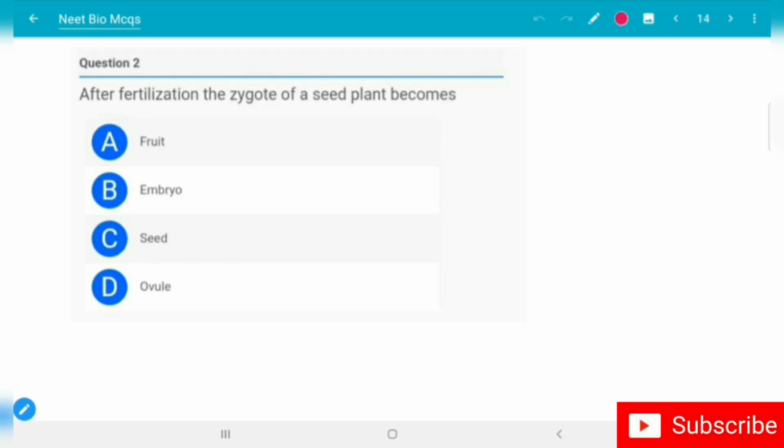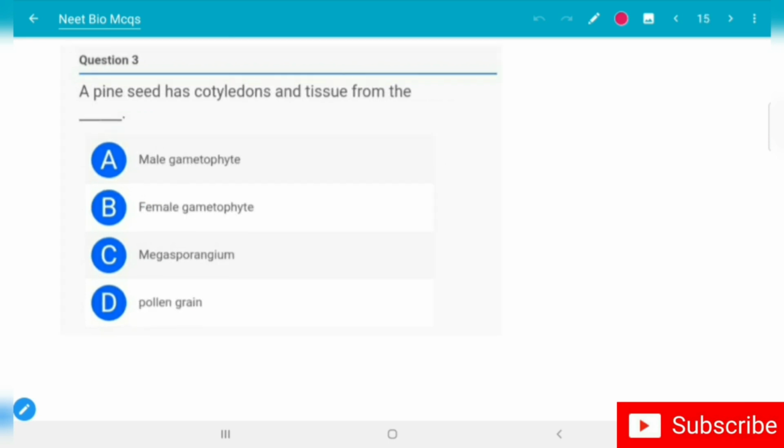After fertilization, the zygote of a seed plant becomes: option A, fruit; option B, embryo; option C, seed; option D, ovule. The correct option is option B, embryo. Let's move to the third question.